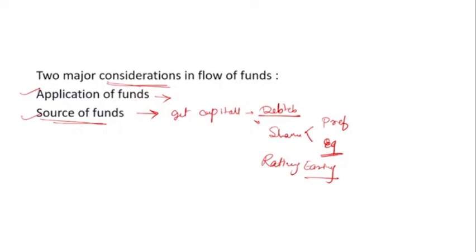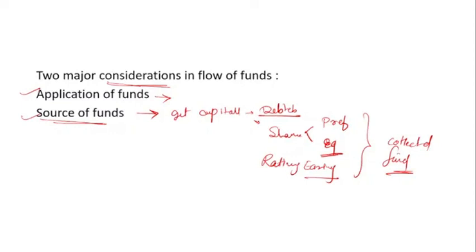Okay, so now this is the source of the fund, that means where the company is generating its fund. Now what is the application of the fund? The company has collected its fund. So what does it do after collection of the fund?